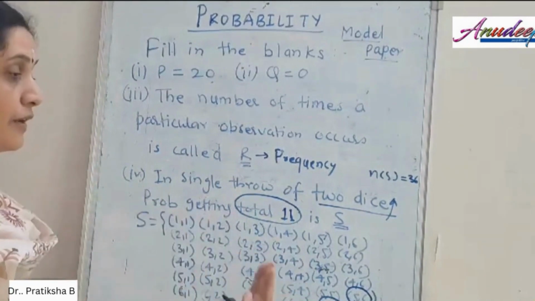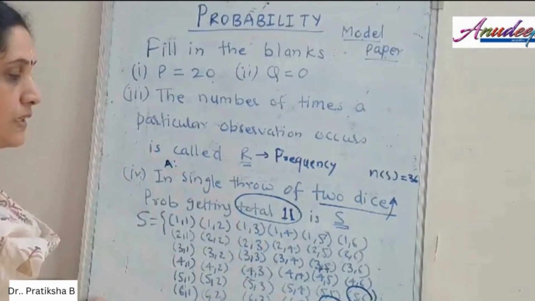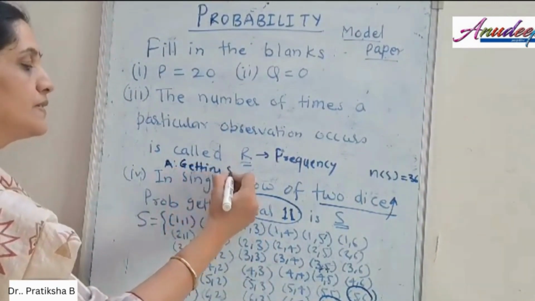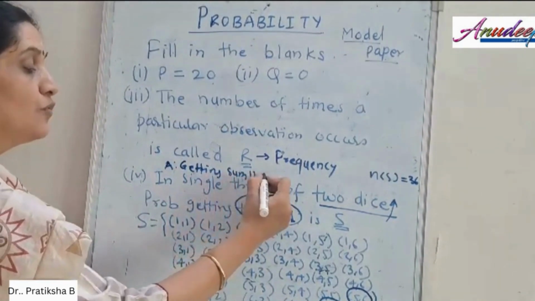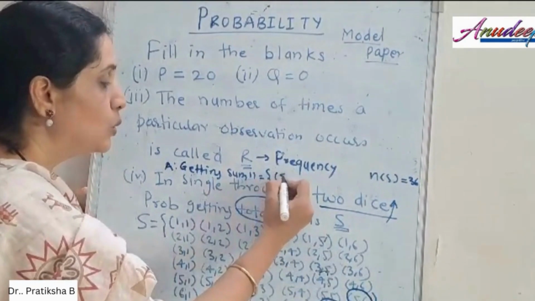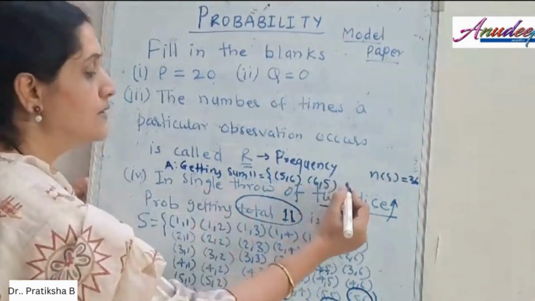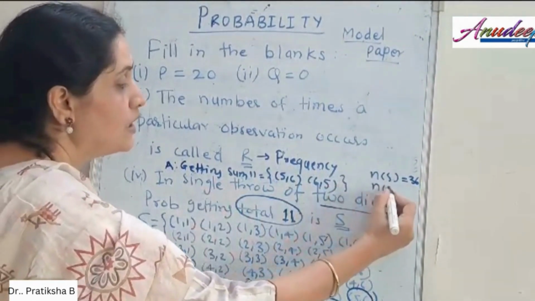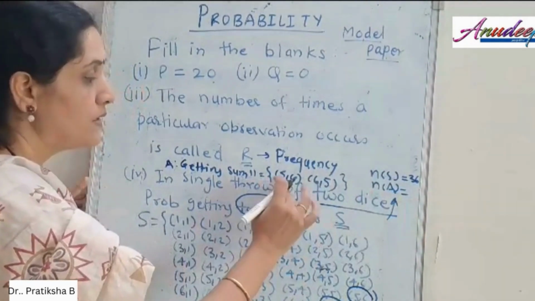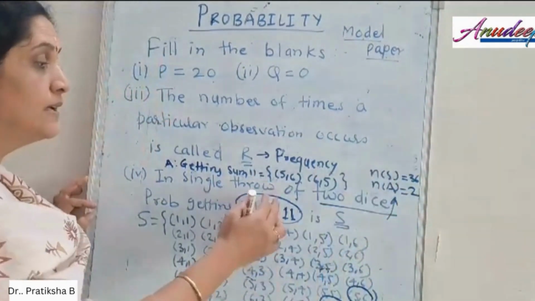So for our event, if I define A as the event of getting a sum equal to 11, how many elements have we just observed? There are only two options by which you get the answer 11. So N of A will be equal to 2, two ways that we can get the addition as 11.